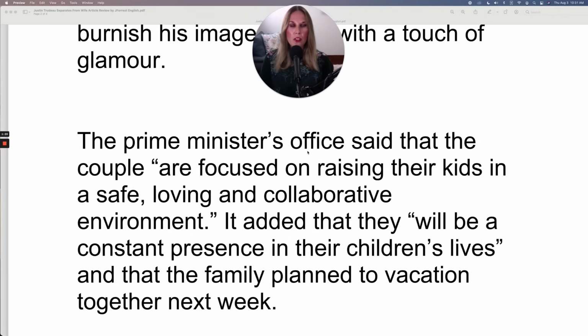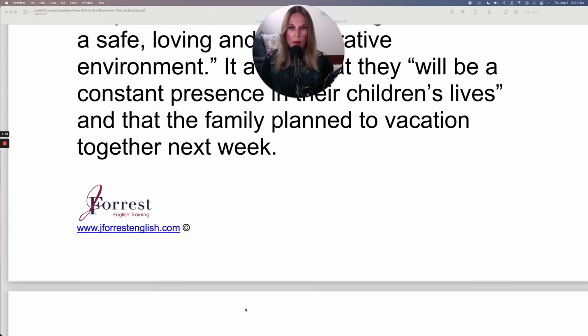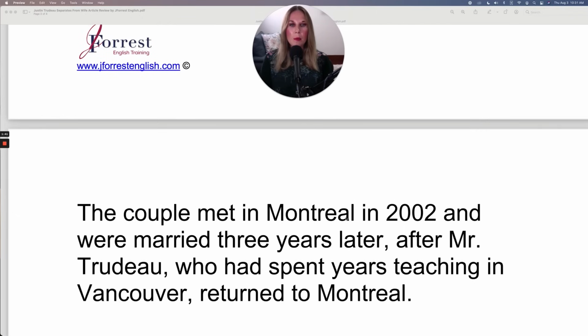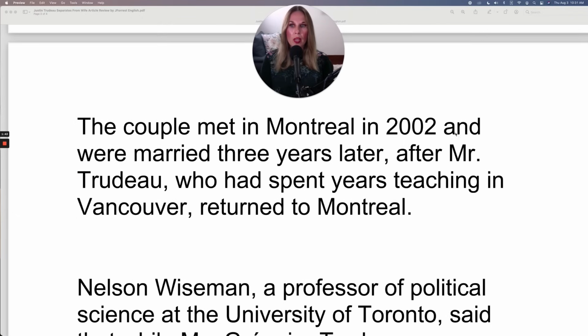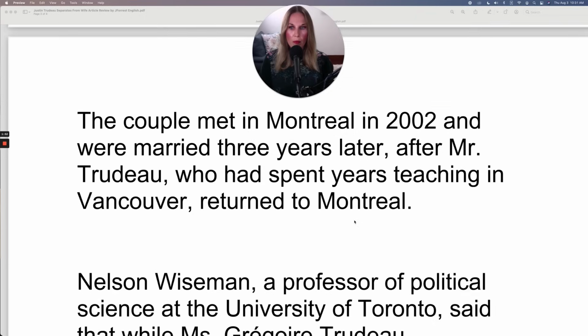The Prime Minister's office said that the couple are focused on raising their kids in a safe, loving, and collaborative environment. It added that they will be a constant presence in their children's lives and that the family plan to vacation together next week. The couple met in Montreal in 2002 and were married 3 years later, after Mr. Trudeau, who had spent years teaching in Vancouver, returned to Montreal.